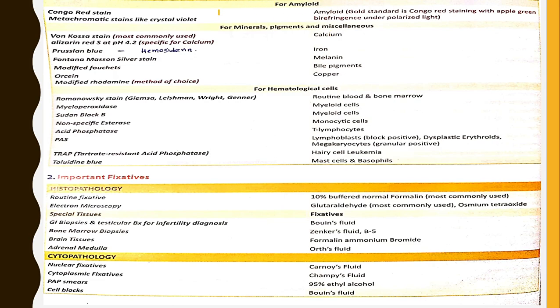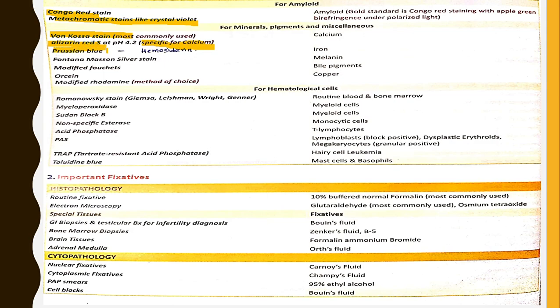Coming to the stains used for amyloid: Congo red stain and metachromatic stains like crystal violet. Used to stain amyloid, the gold standard is Congo red staining with apple green birefringence under polarized light. Stains used for minerals, pigments and miscellaneous. Von Kossa stain, which is the most commonly used stain, is used for calcium. Alizarin red S is a stain used at pH of 4.2 and it is specific for calcium. Alizarin red is specific for calcium but most commonly used is Von Kossa.